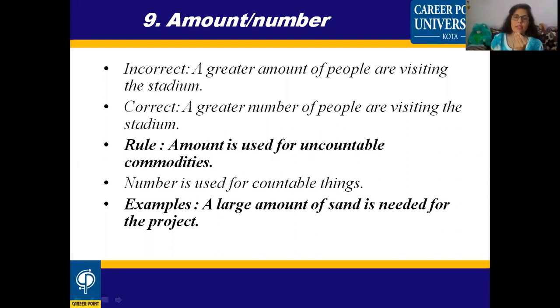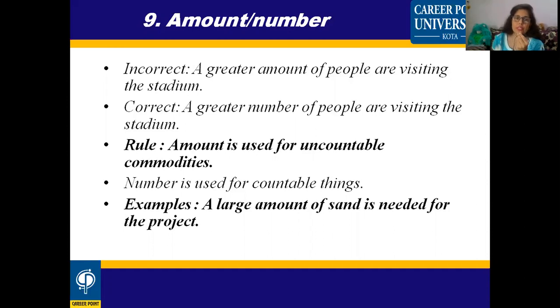Now another pair of words is amount and number. So where will you use amount and number? What is the difference between these two words? We'll discuss in this slide. Amount is used for uncountable commodities. When you cannot count something, you will write amount. But if you can count, number is used for countable nouns, countable things.